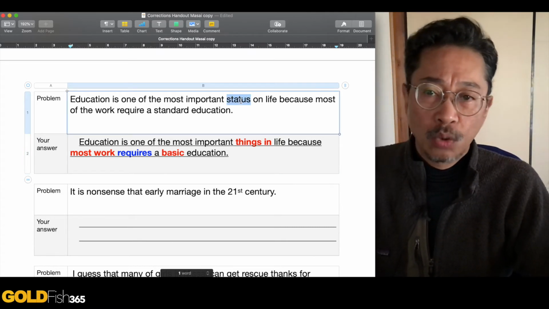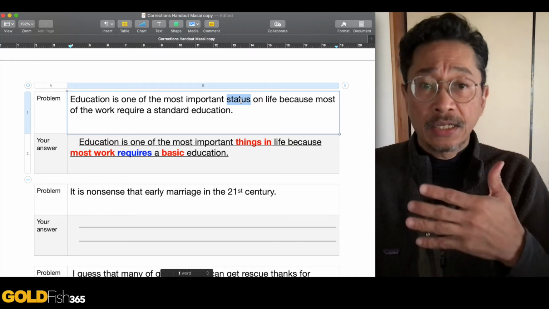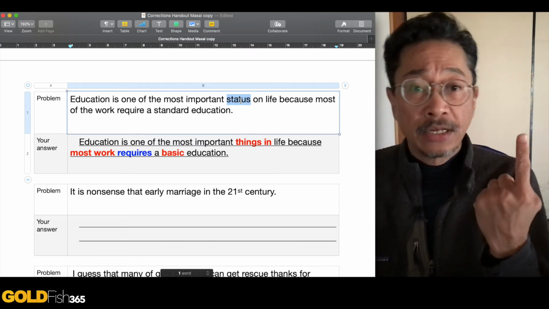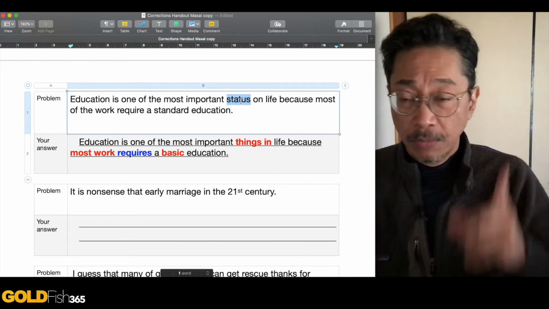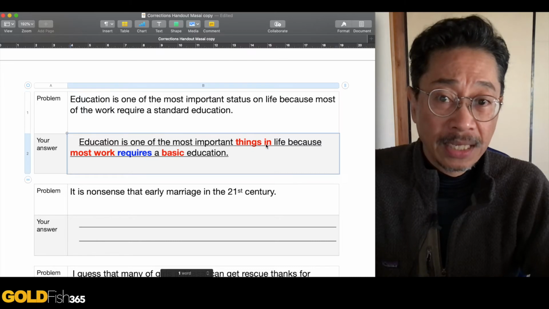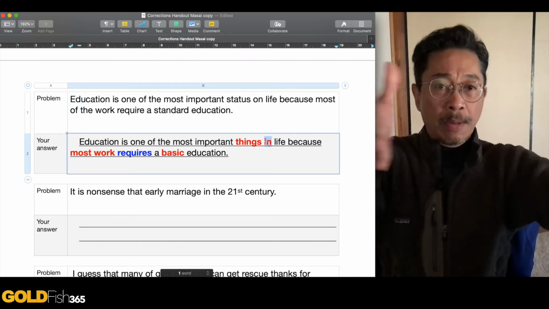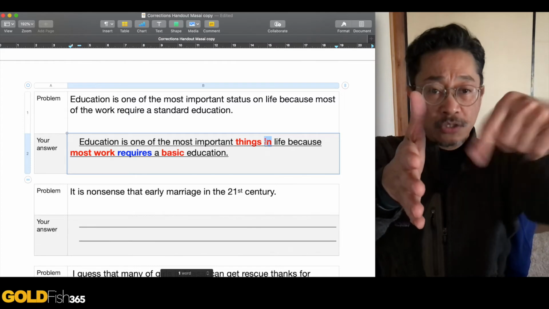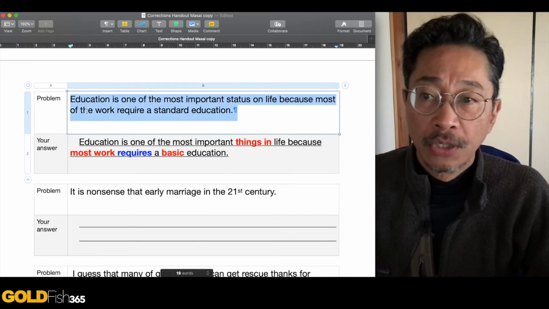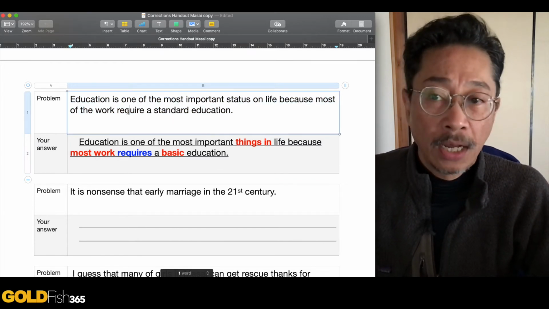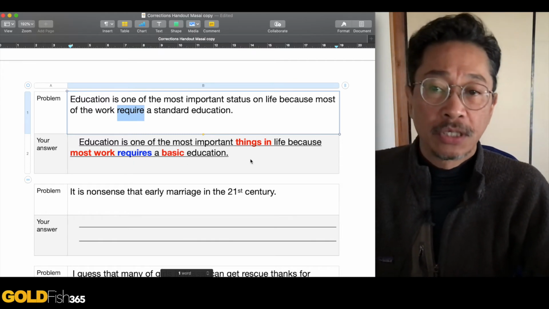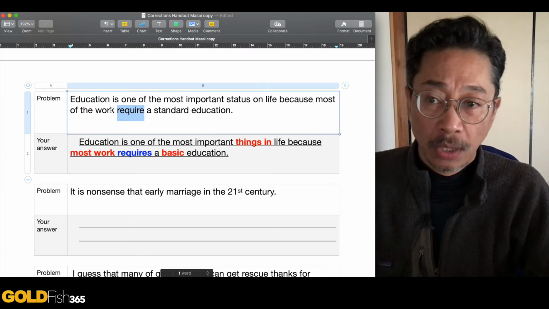Status, if you look at that word in the dictionary, that's incorrect. Number one, status is non-countable. So you cannot say "one of the most important," okay? Because status is just a non-countable word. So I shouldn't even be holding up the number one. Education is one of the most important things, not on life, but in life, okay? Life is this amount of time from the time that you're born to the time that you die. So you're in life, okay? Not on life. Because most of the work, no, you don't need "the." Most work, not require, again, be careful, subject-verb agreement, most work requires a basic education. Requires is connected to work, all right?